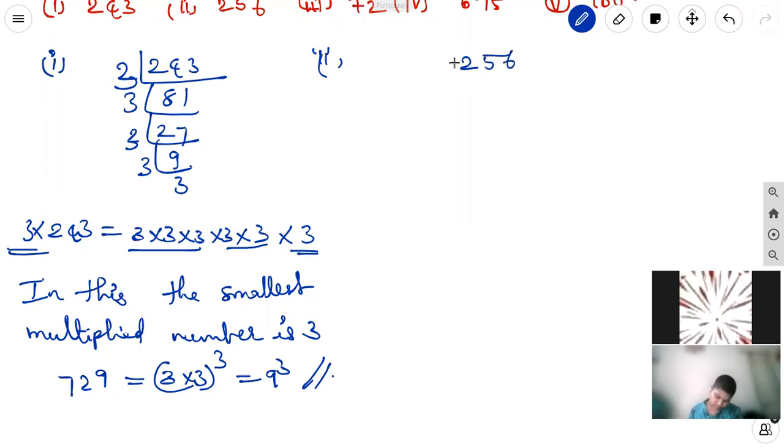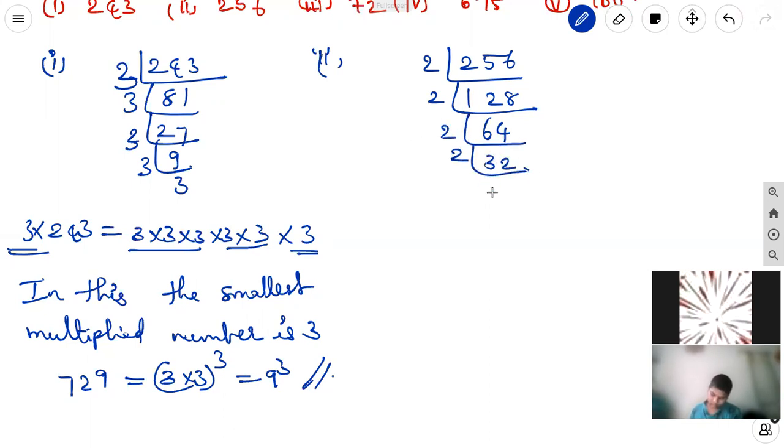For the second problem, 256. Again do the prime factorization. 2 1s are 2, 2 2s are 4, 2 8s are 16, 2 6s are 12, 2 4s are 8, 2 3s are 6, 2 2s are 4, 2 1s are 2.